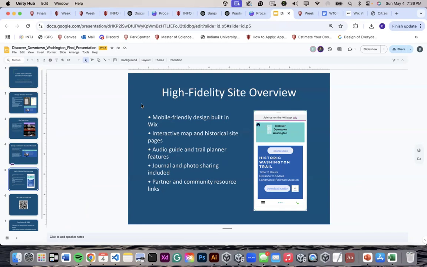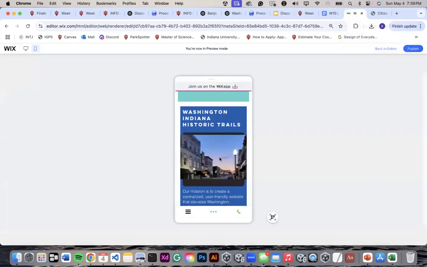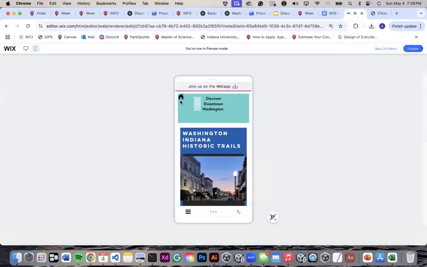Can I take control of the screen? Okay, so this is our mobile view. It is built mobile friendly in Wix. It has interactive maps and the audio planner, journal photo sharing, and community resources as well. This is the mobile version, and as you can see, it works pretty well.